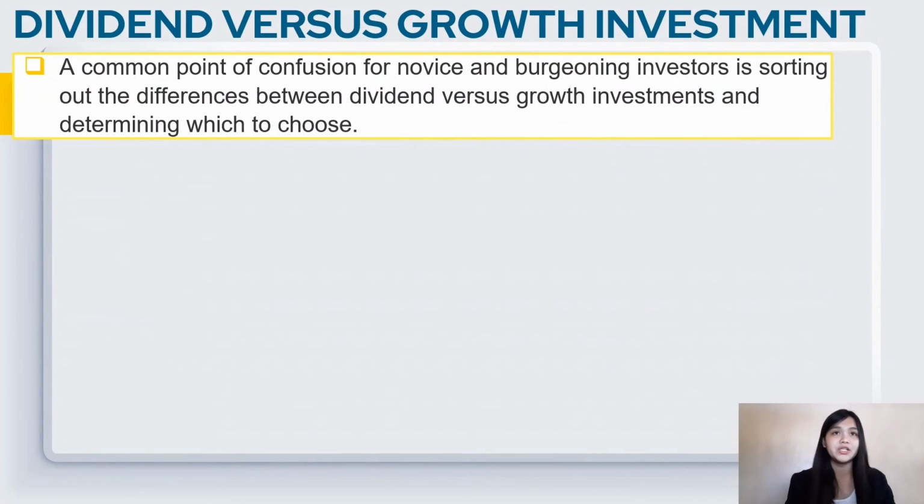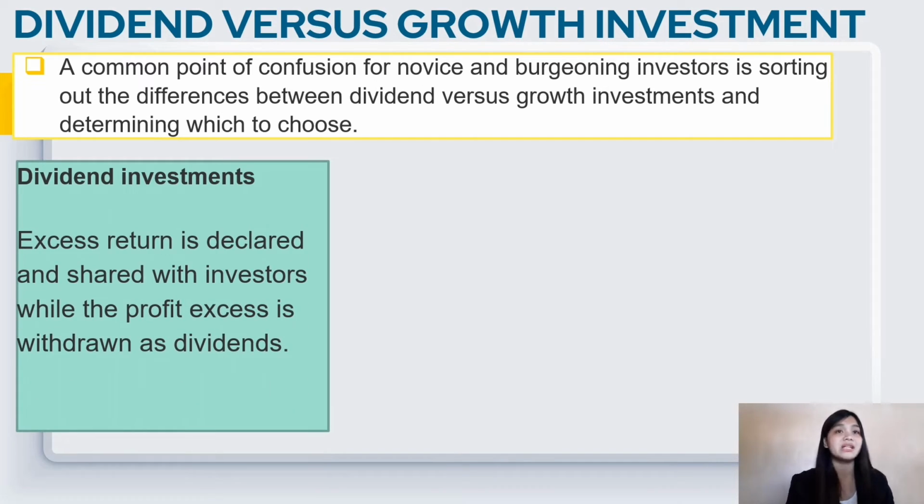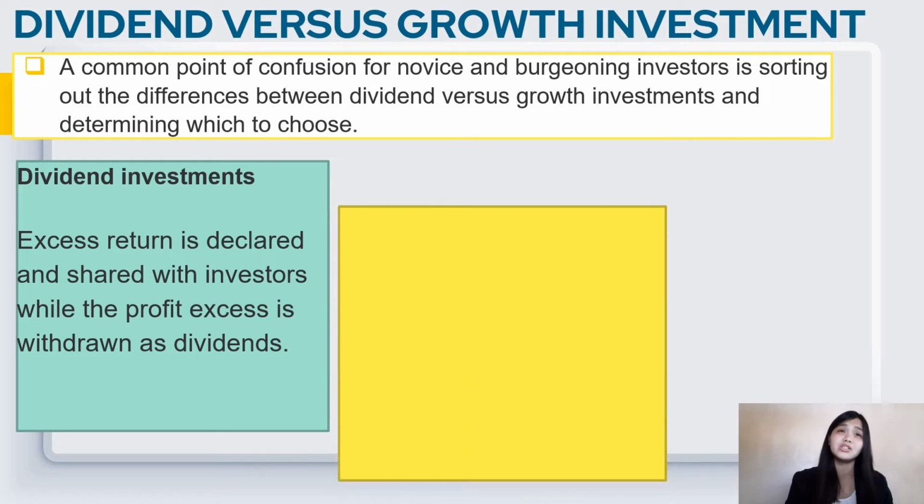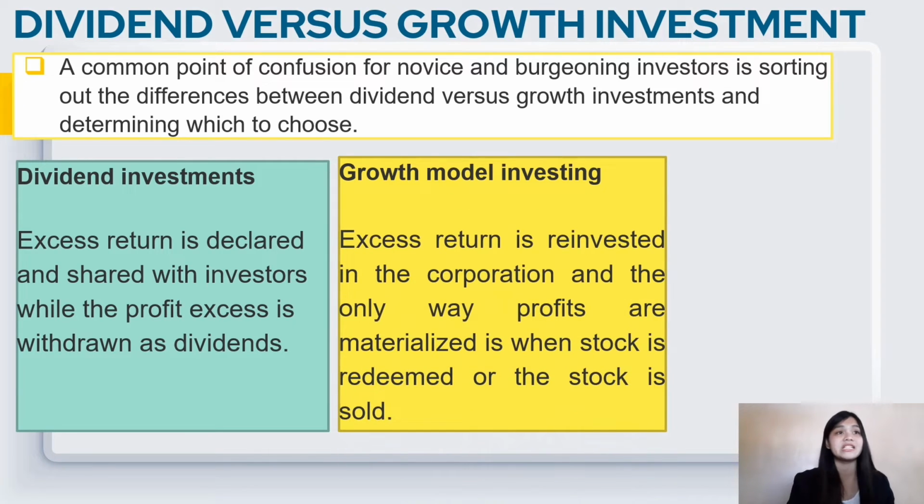A common point of confusion for novice and beginning investors is sorting out the differences between dividend versus growth investment and determining which to choose. With dividend investment, the excess return is declared and shared with investors, while the profit excess is withdrawn as dividends. In growth model investing, the excess return is reinvested in the corporation, and the only way profits are materialized is when the stock is redeemed or sold. Each type of investment has advantages and disadvantages, which depend on the investor's individual goals, financial circumstances, and investment horizon.